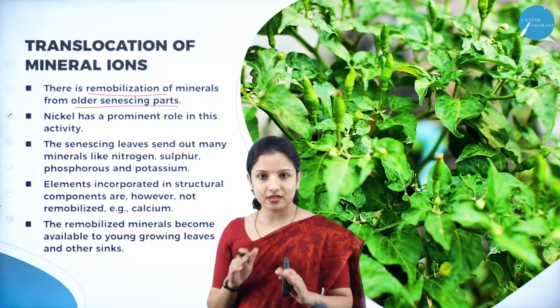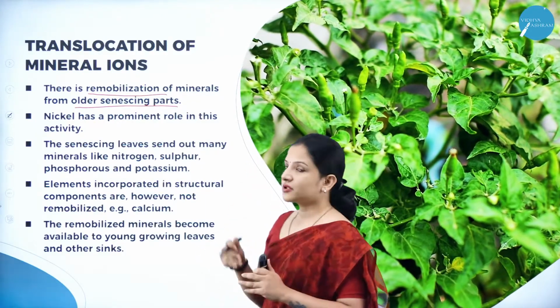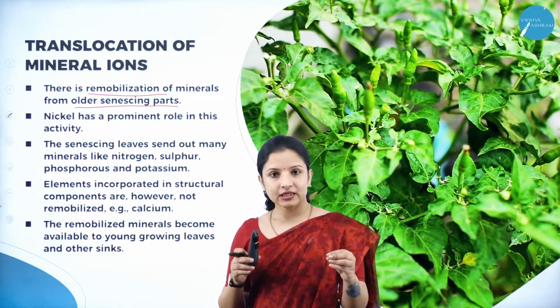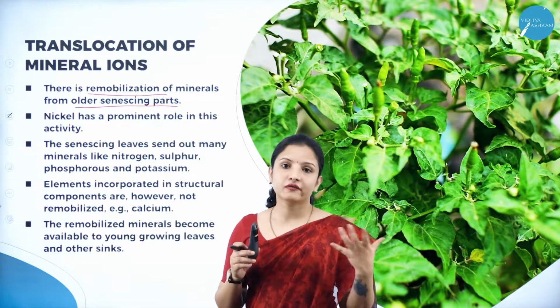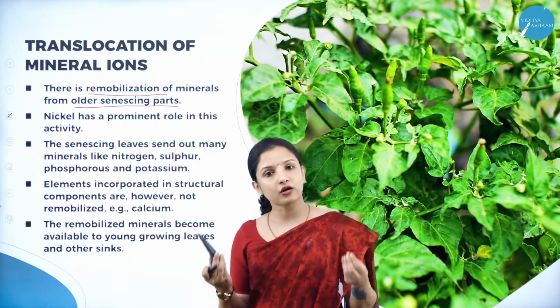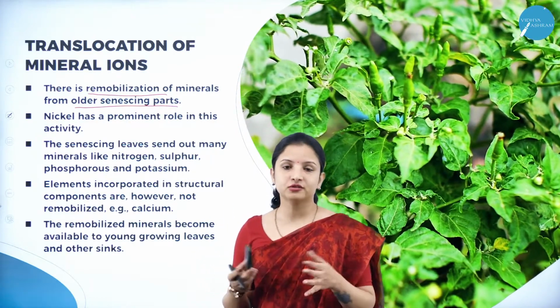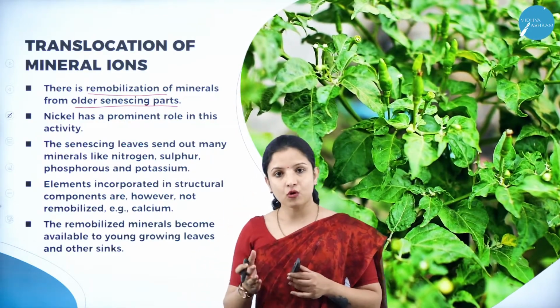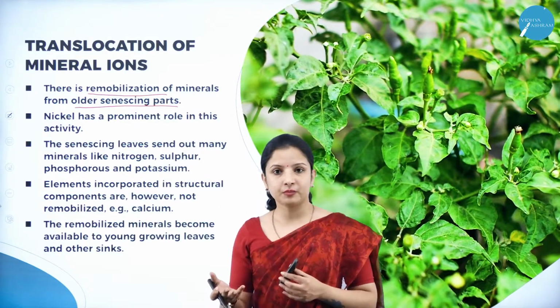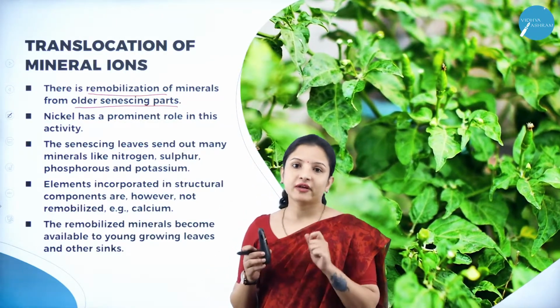So just like that, sometimes older leaves do not need much of the nutrients. Why? Because they would have already attained maturity and they are about to fall off from the plant. Senescence means they have become old and are about to fall off. So why should they waste the minerals?